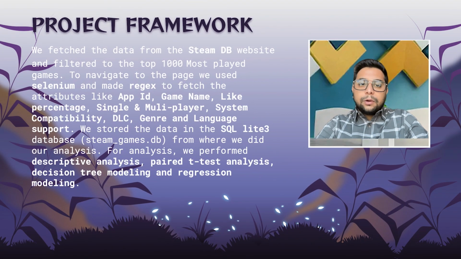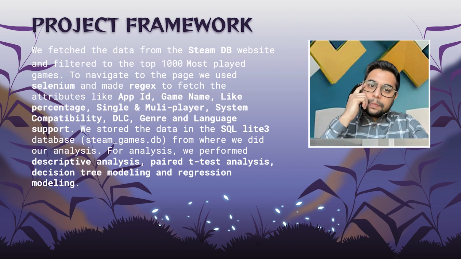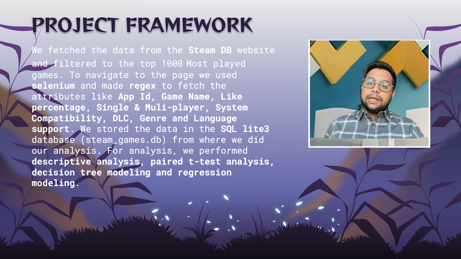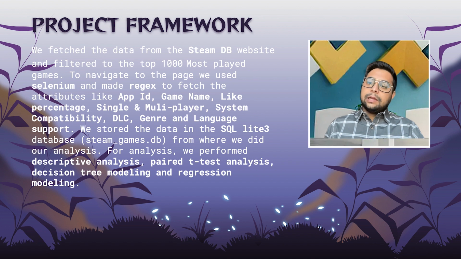So let me walk you through the project framework. We fetch the app ID, which is the game ID at the Steam website, and we filter to the top 1,000 most played games, since it made sense to have good quality data from a popular website. Then we use the app ID to access individual game pages on the Steam website. And for the navigation part, we use Selenium.